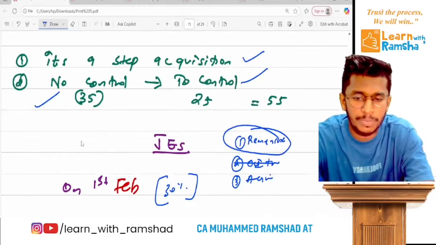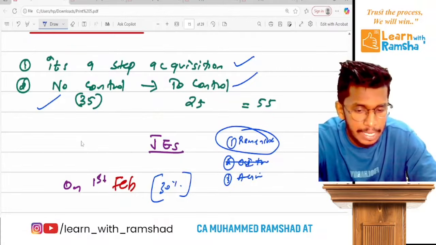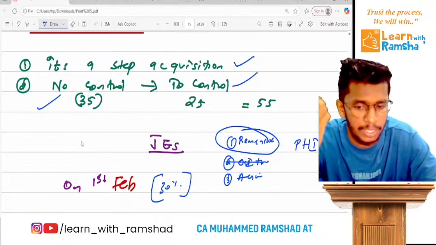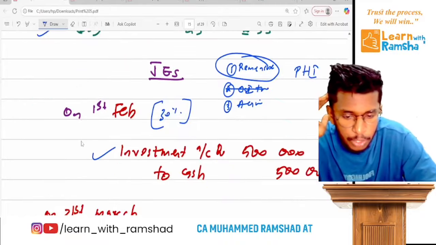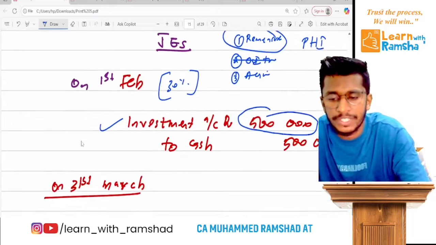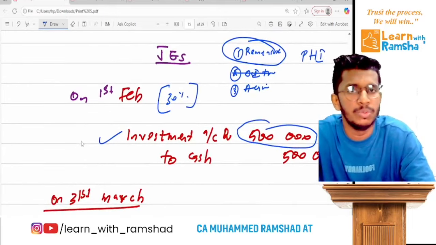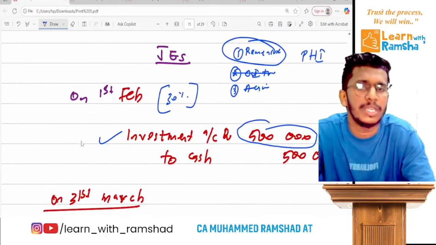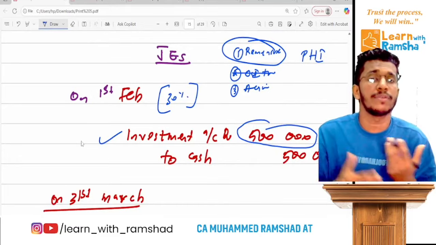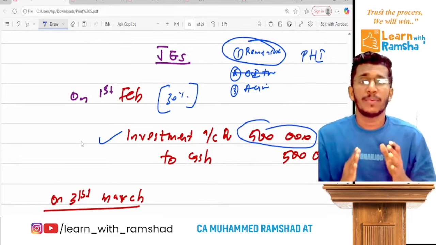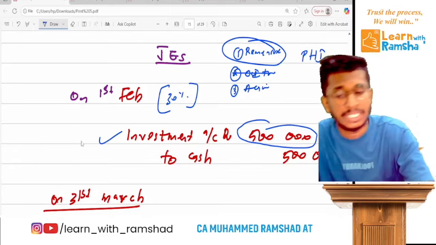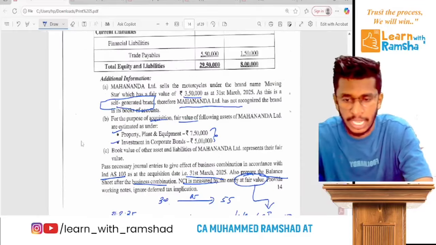Now remember, whenever we come to control, that old investment, that means the previously held interest, PHI, has to be remeasured to the new fair value. What was the book value of the old 30%? Which is 5 lakh. Now on 31st March, what is the fair value? This is the tricky part they tested. Actually, here on 31st March the fair value of our old investment PHI is not given directly. But silently you can understand it.